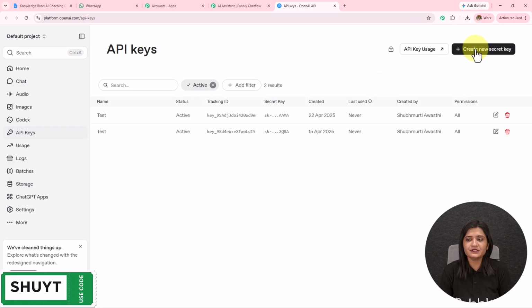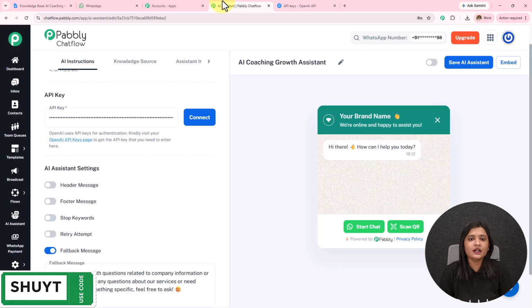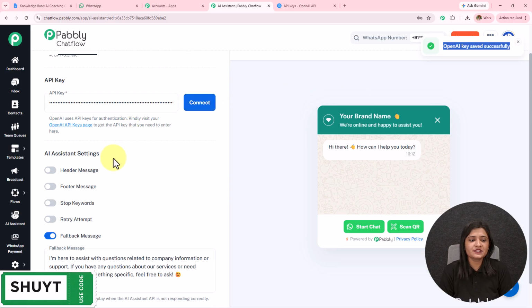To create a new token, you simply have to click on this create new secret key. First, you have to provide the key name. So let's say the key is test. The project will be default project. The permissions will be all, and then you simply have to click on this create secret key. A new API token will be provided, which you have to copy and paste over here. I have already added my API key, so I'm going to click on this connect. You can see OpenAI key saved successfully.